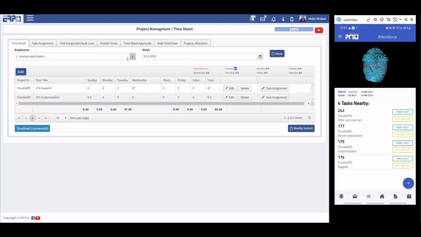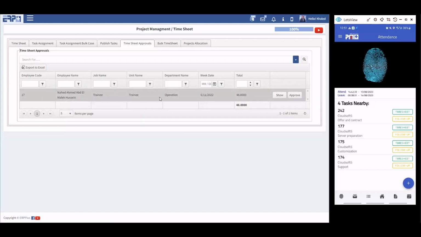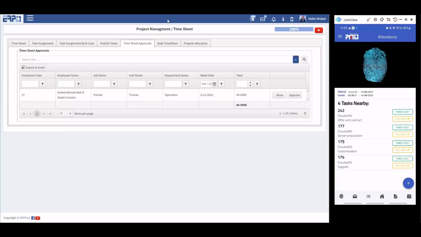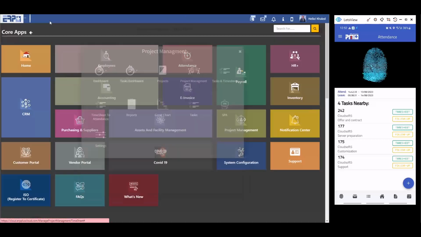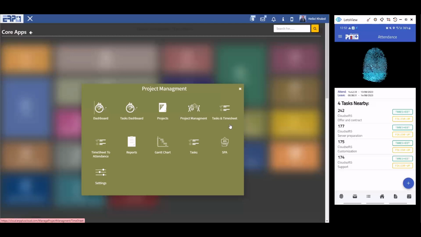That's why we also have something related to timesheet approval. The managers can approve the timesheets that come from the staff members below them, who are reporting to them. They can approve the timesheet from here. This was the cycle completely. I'm just trying to use the functions one by one. This is the project, task assignment, timesheet approval, report, Gantt chart.